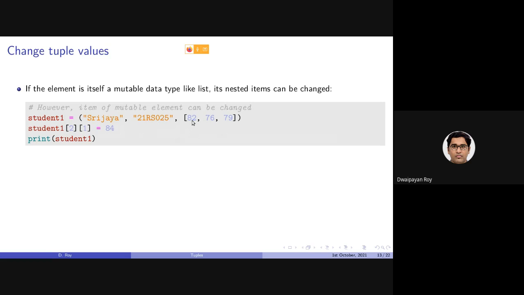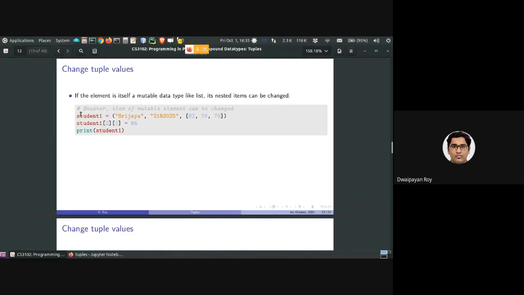The marks are say mathematics, physics, chemistry. So if I want to update the marks of physics from 76 to 84, I can simply write student1, that is the name of the tuple, then third bracket 2, which will be this, and then third bracket 1, which is this 76, and I can use this assignment operator to assign a new value 84 into it. Let's just try this.